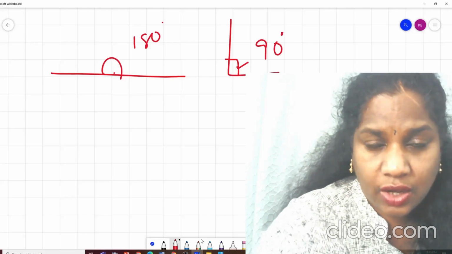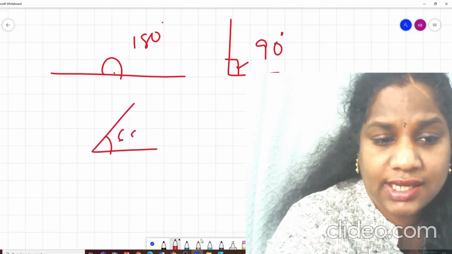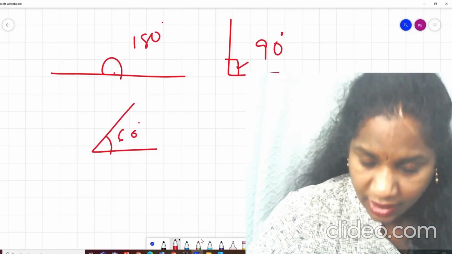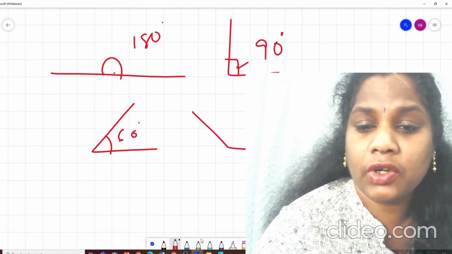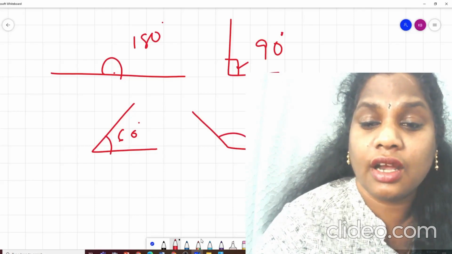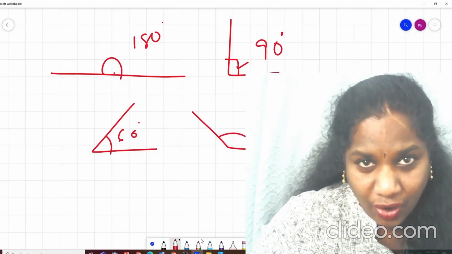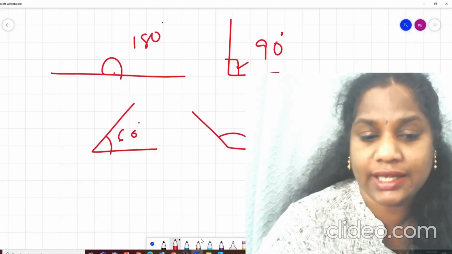Right? And now something which is less than 90. Suppose this is 60. What kind of angle is it? An acute angle, which is less than 90. What about if anything is more than 90, like 130 degrees? What can that be? An obtuse angle. Obtuse. Big. Right.